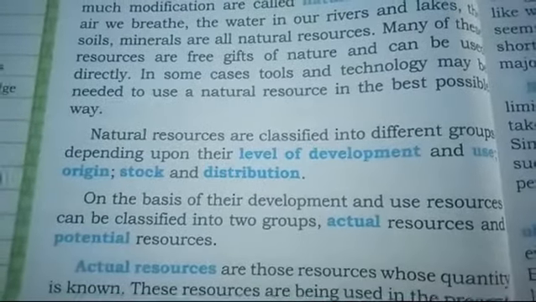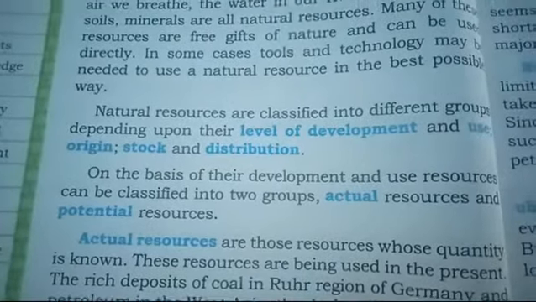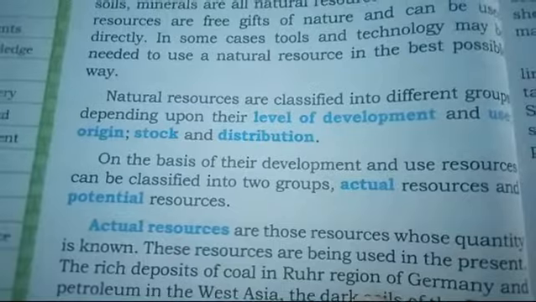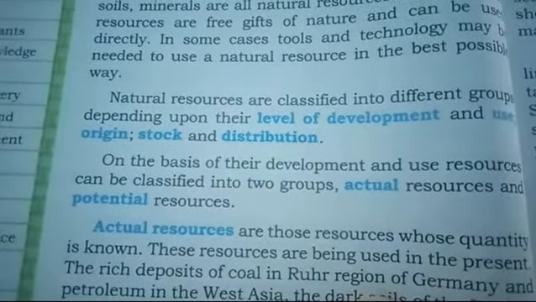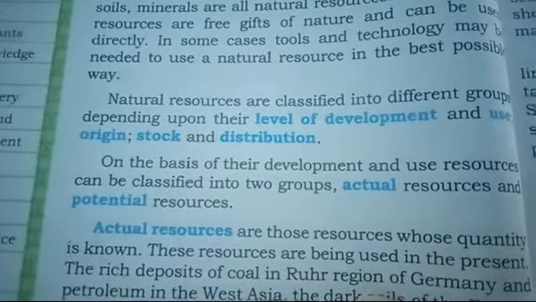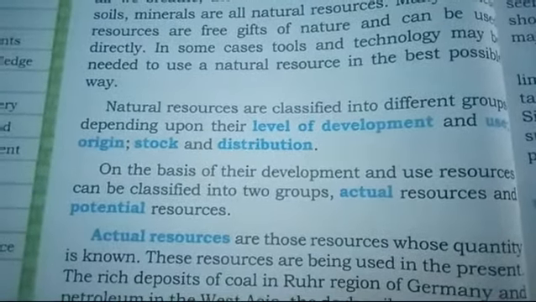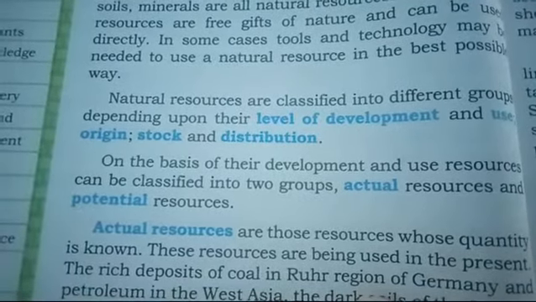Now natural resources are classified into different groups depending upon their level of development and use, origin, stock, and distribution. Beta, in the concept of natural resources, they are again divided into several parts, and all the parts depend upon their level of development, use, origin, stock, and distribution.